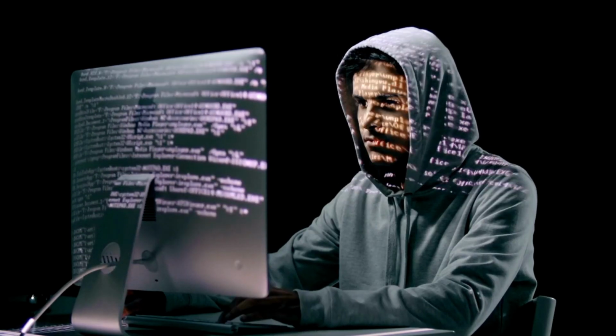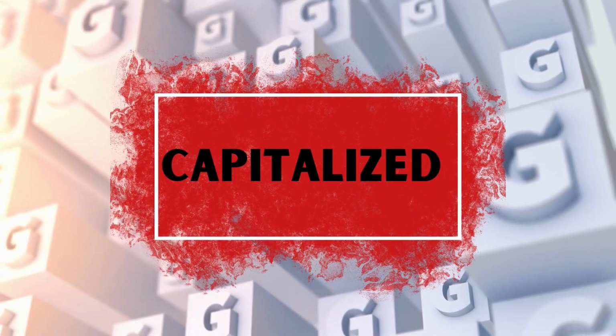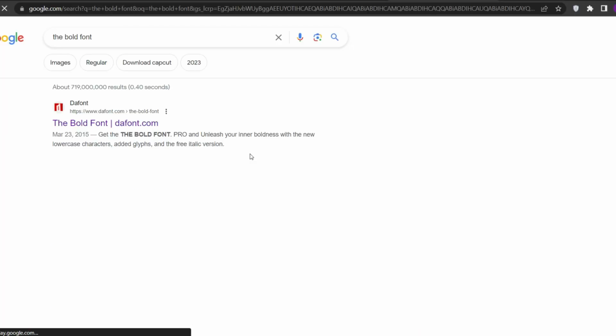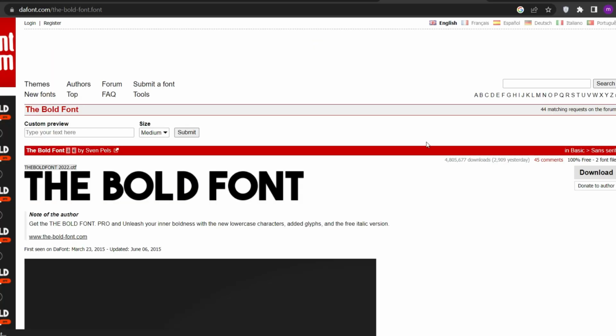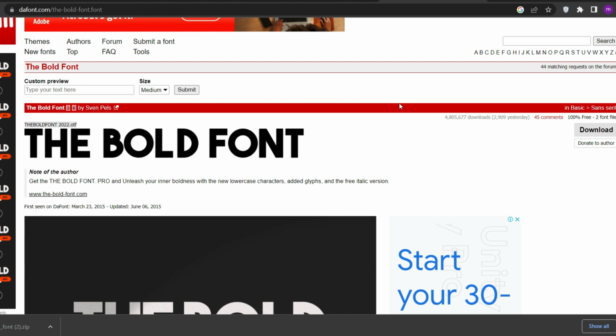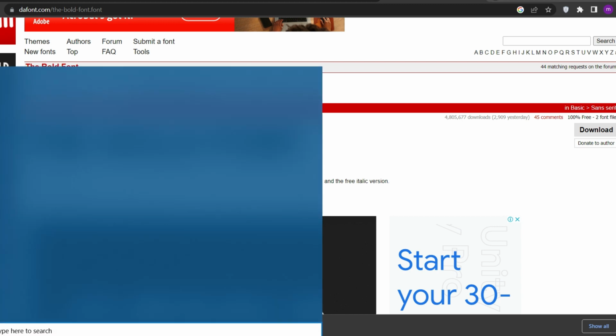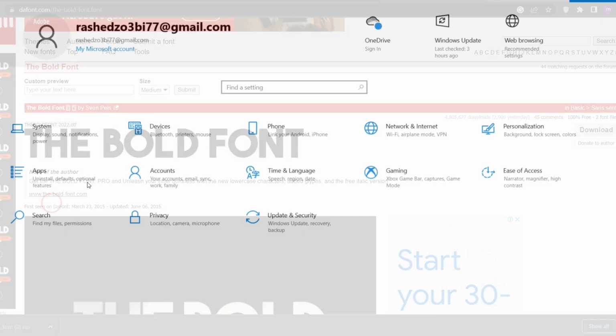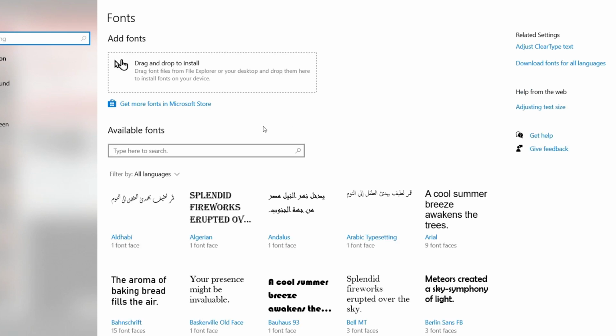Let me show you a quick hack. Let's make it all capitalized. So head to Google and type the bold font. Pick the first website here, then click the download after that. Extract the zipped file by copying and pasting it on your laptop. Now on your main laptop search bar, type fonts and select this one. Afterwards, drag and drop the font you just downloaded into here.